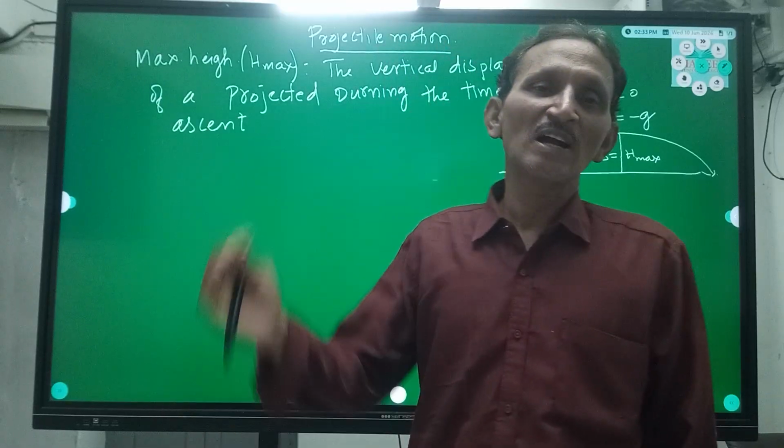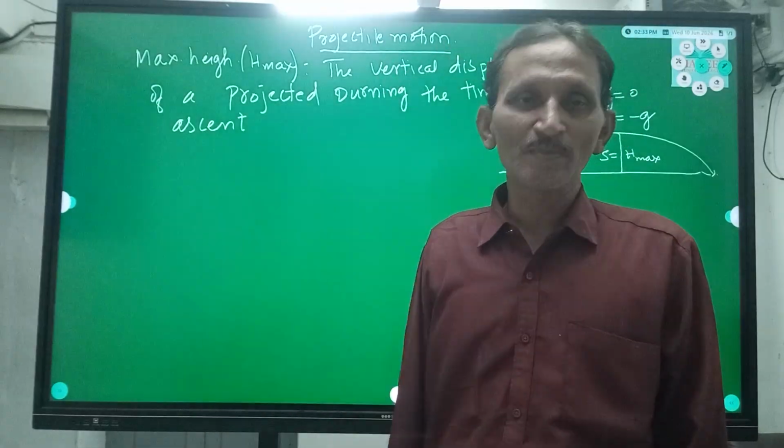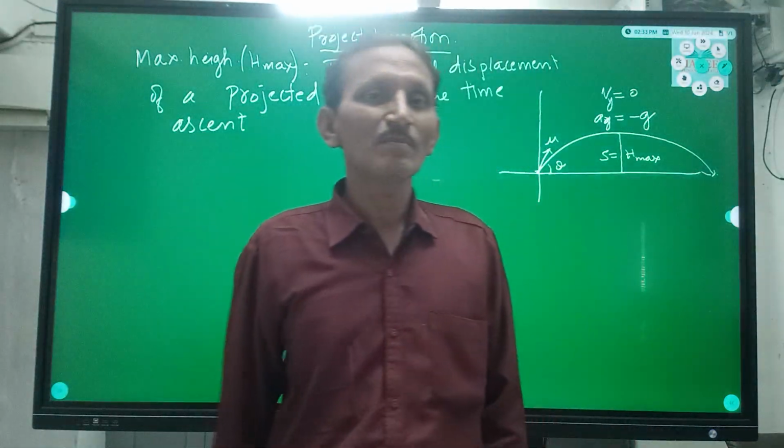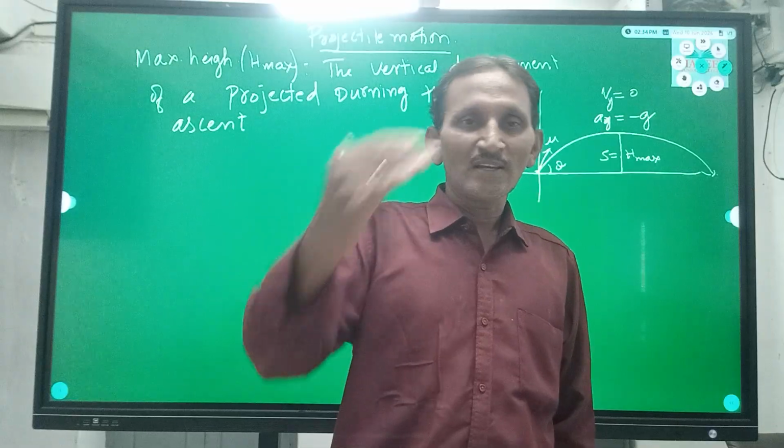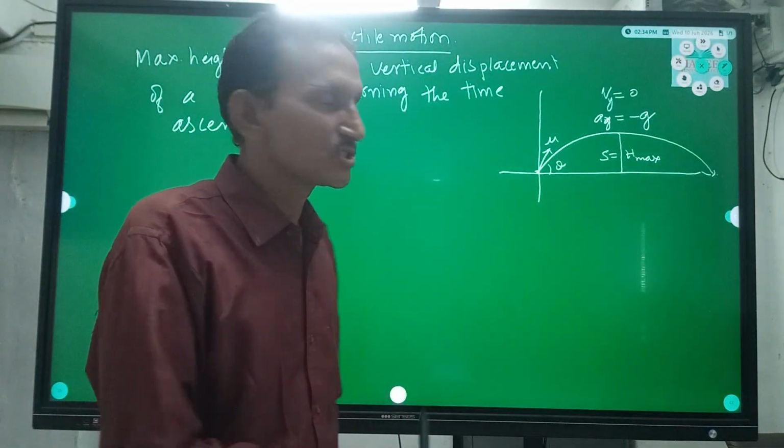During the time of going up, the body reaches the maximum height. While traveling to the highest point, its velocity becomes 0.